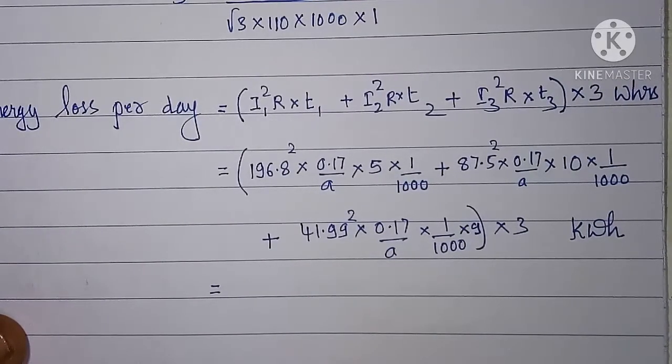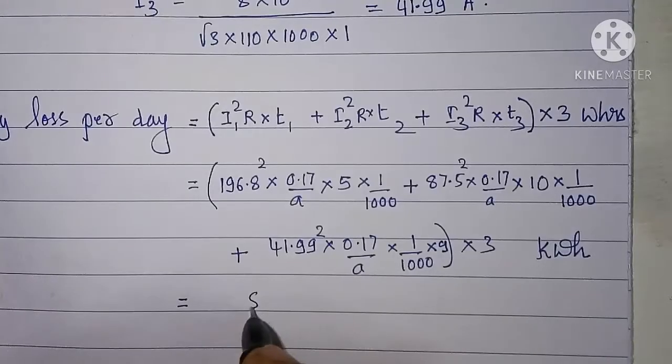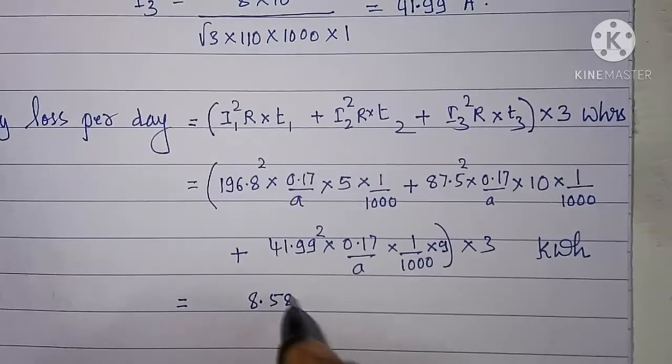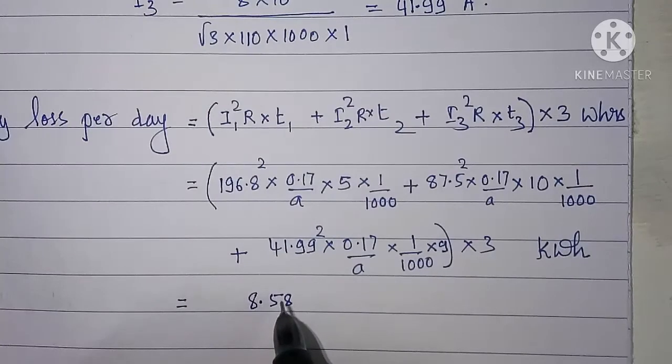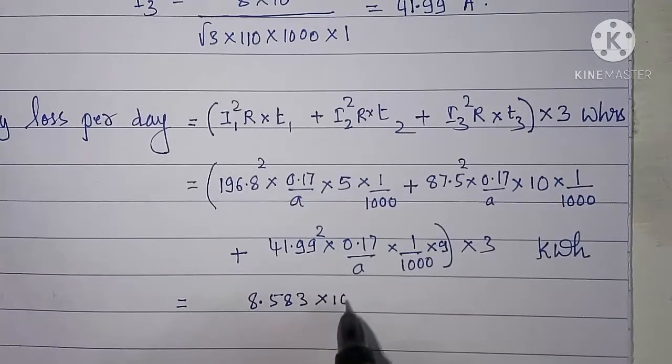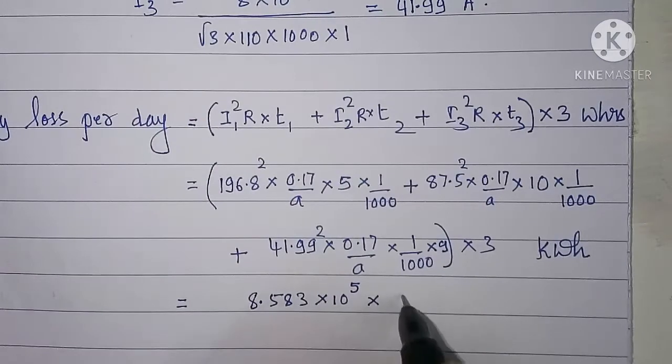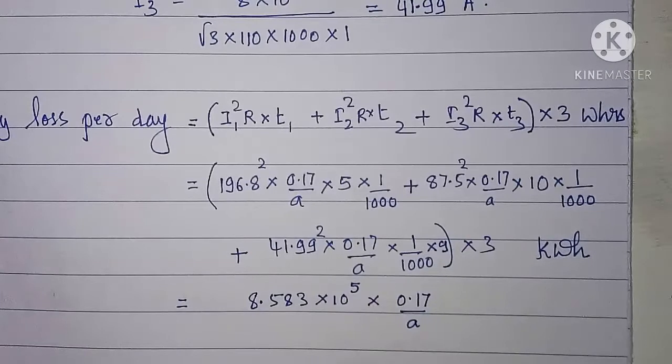Simplifying, we get 8.58 into 3 into 10 raised to 5 into 0.17 divided by A. I am taking here 0.17 by A as common outside, into 1 by 1000.